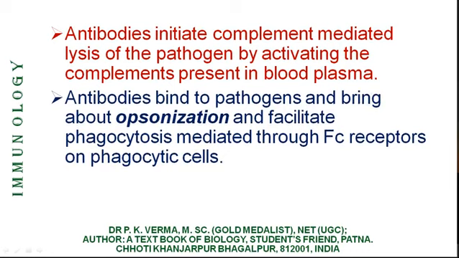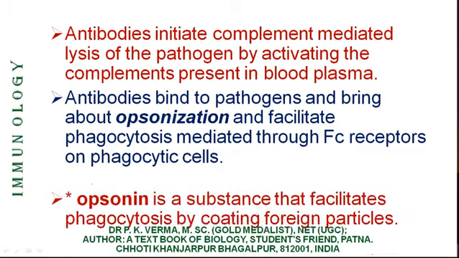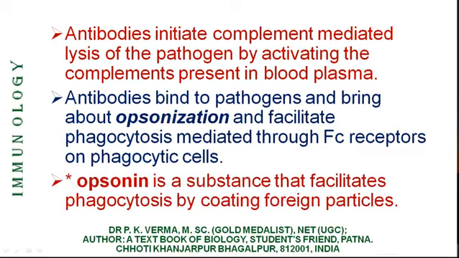Phagocytic cells means the monocytes, neutrophils, etc. What is opsonization? Opsonin is a substance that facilitates phagocytosis by coating around the particle, coating around the antigen particles.